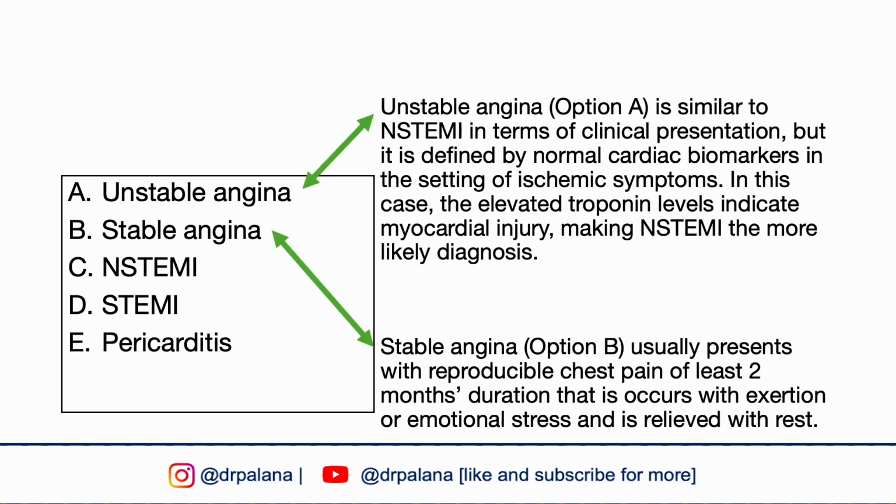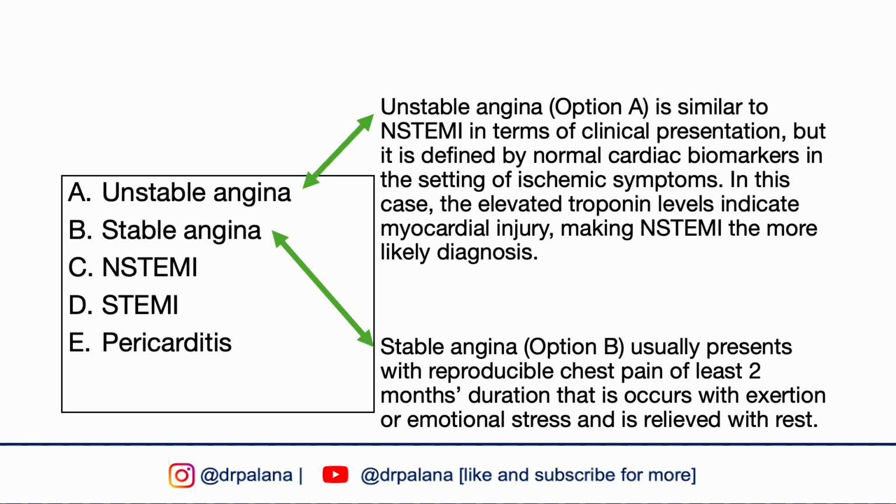On the other hand, unstable angina is similar to NSTEMI in terms of clinical presentation, but it is defined by normal cardiac biomarkers such as normal troponin in the setting of ischemic symptoms. In this case, the elevated troponin level indicates myocardial injury, making NSTEMI the more likely diagnosis.